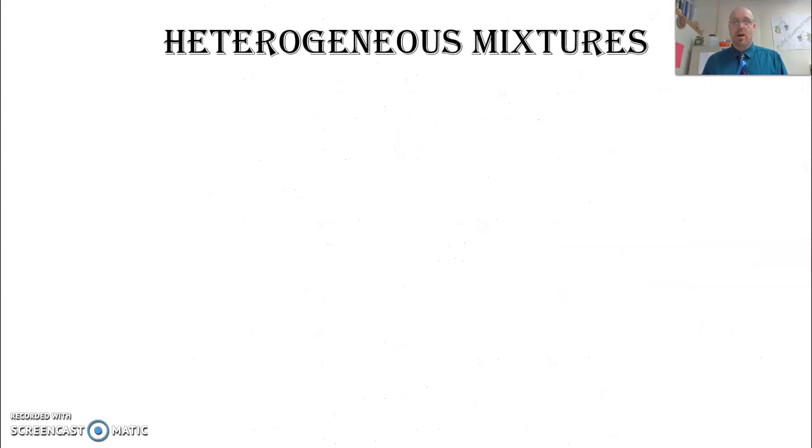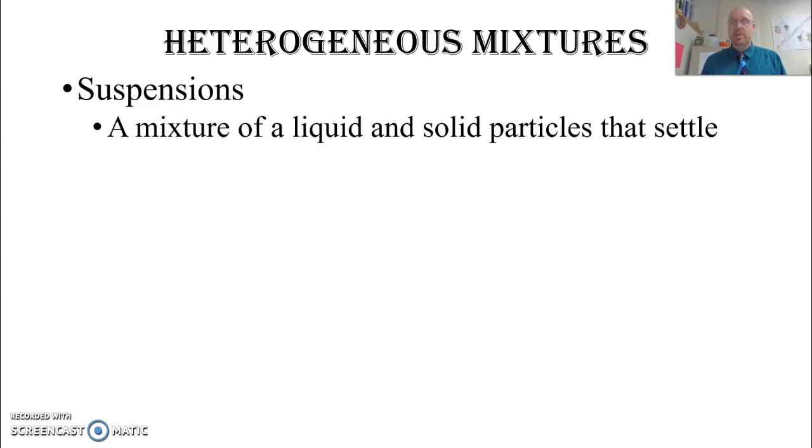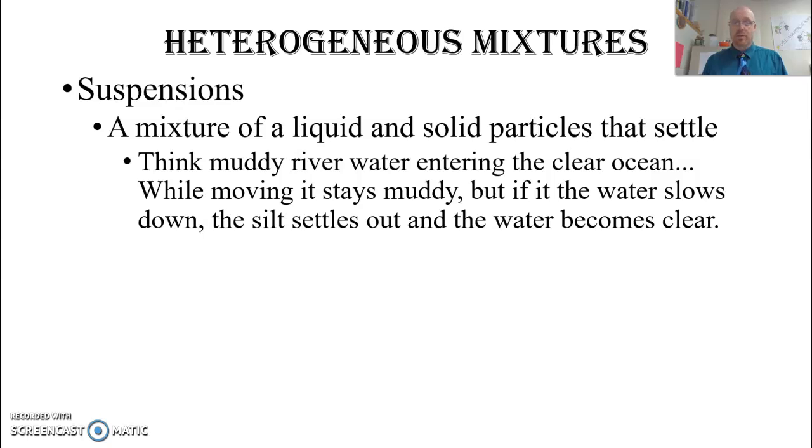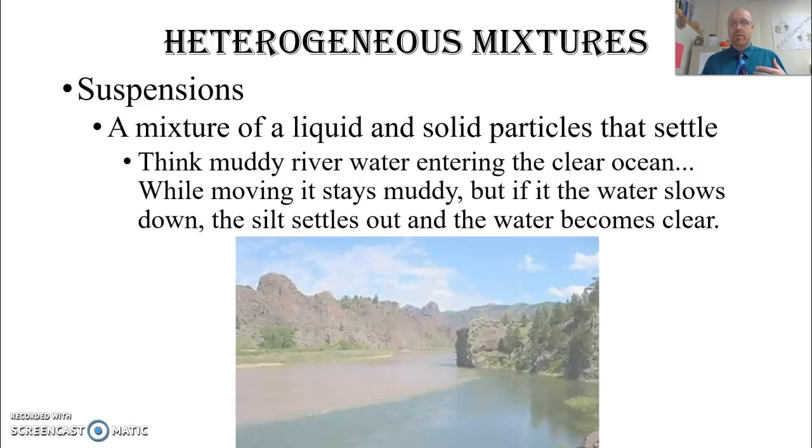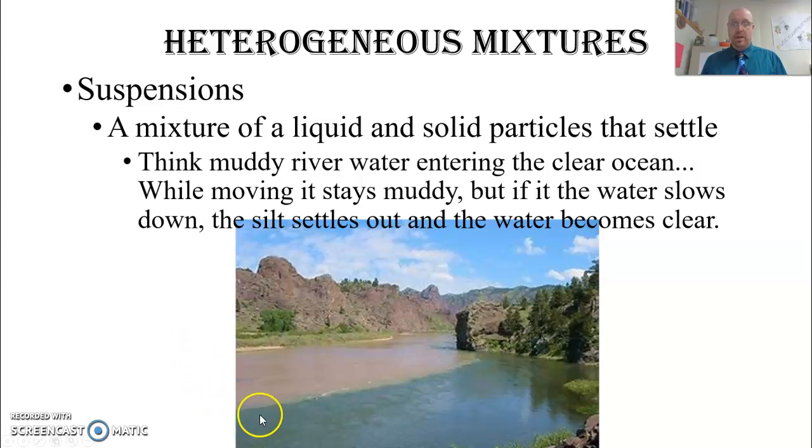Next thing we'd like to talk about are the different types of heterogeneous mixtures out there. One of these types is called a suspension. A suspension is a mixture of liquid and solid particles that settle. A great example of this would be a muddy river. If you have a muddy river entering the clear ocean, the muddy river water is all stirred up as it's moving swiftly, but over here on the sides, the water has stopped moving so swiftly, so it's not carrying those sediments anymore, and they have time to settle down to the bottom. So again, that would be a suspension.